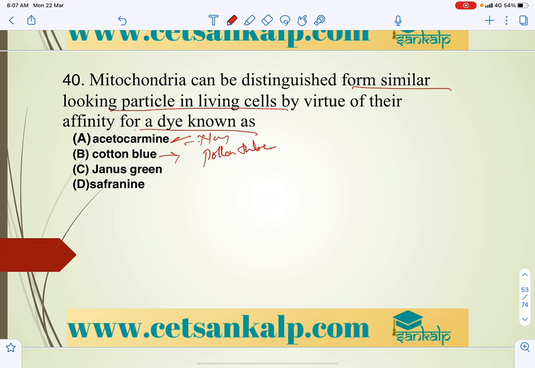Janus green is the dye used to observe mitochondria, because it shows affinity. So the vital stain for mitochondria is Janus green.